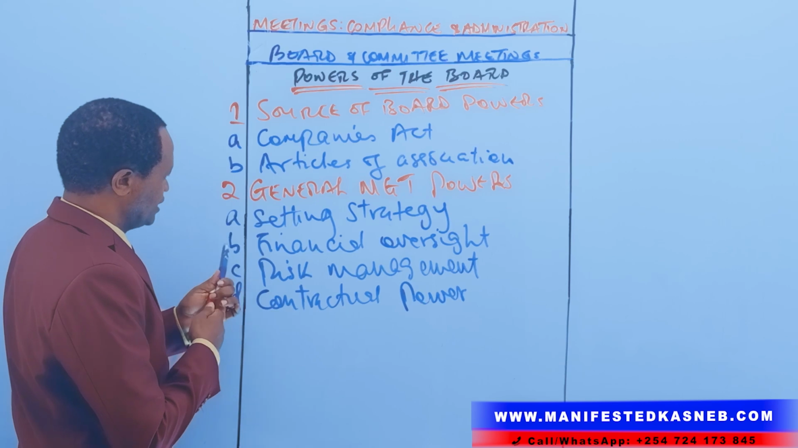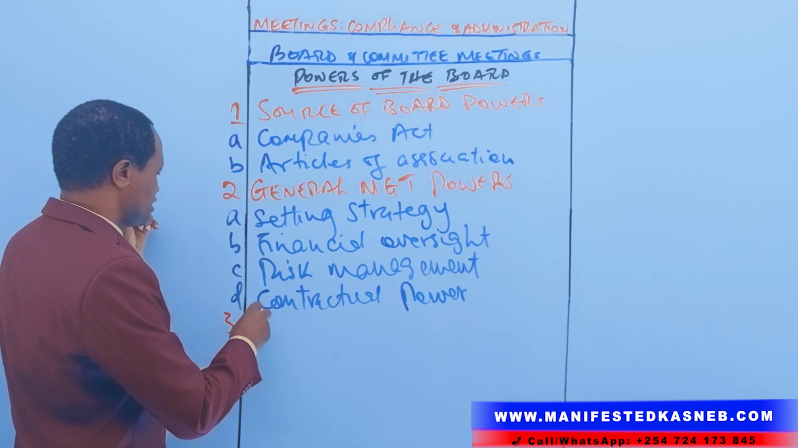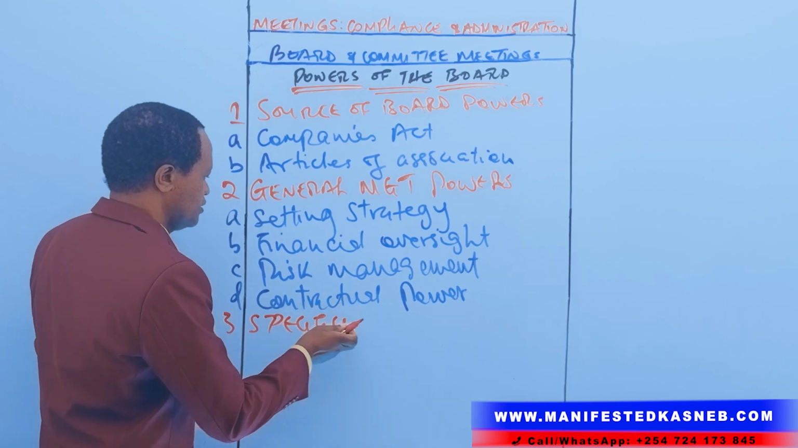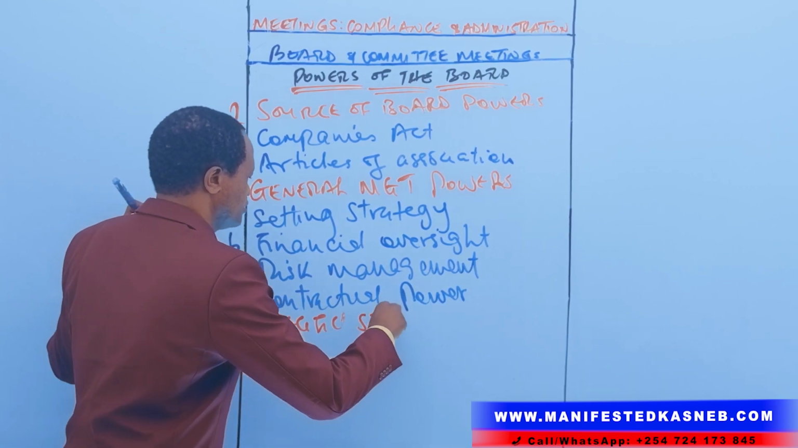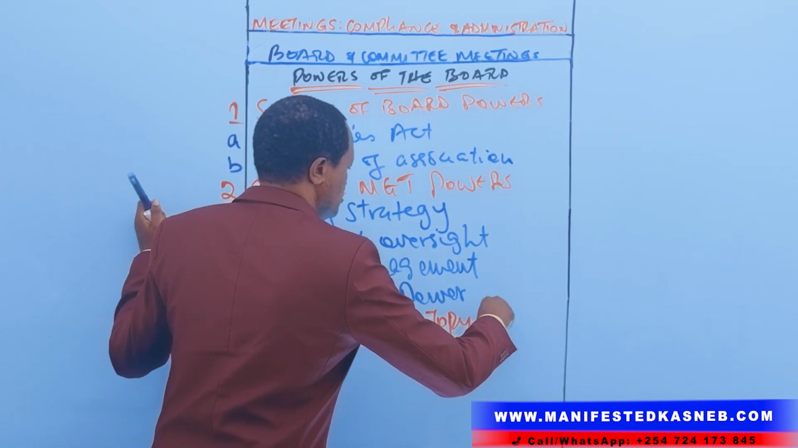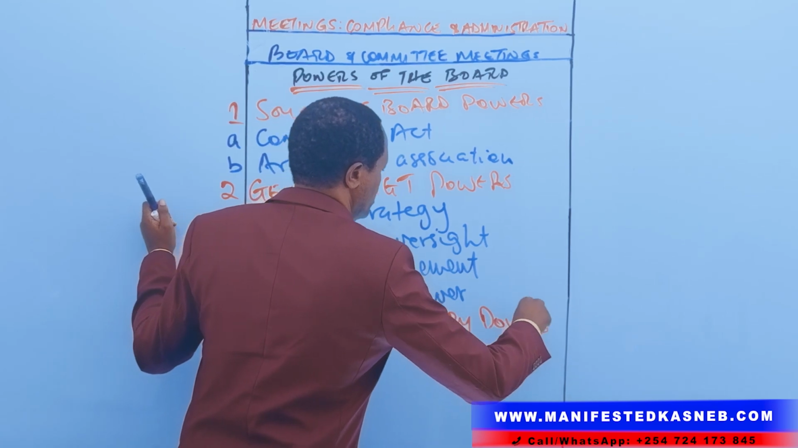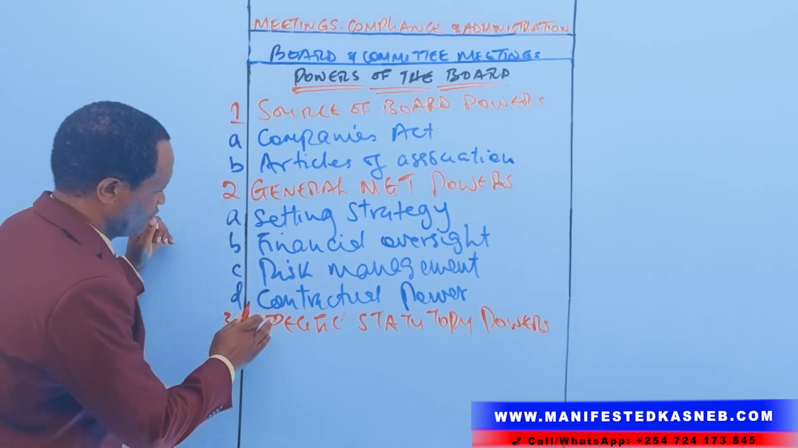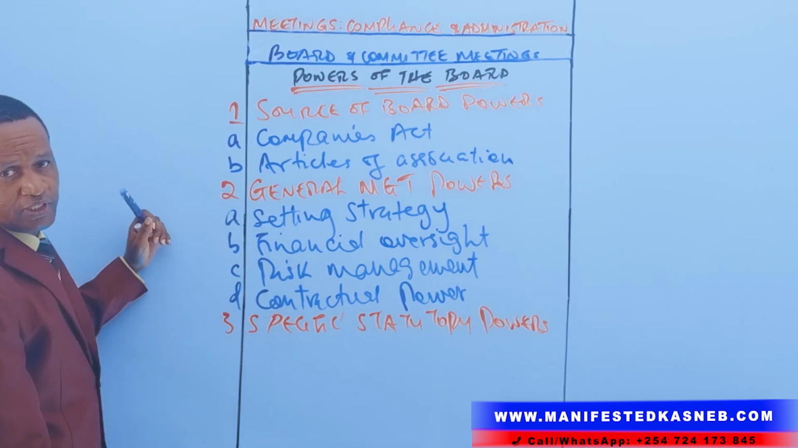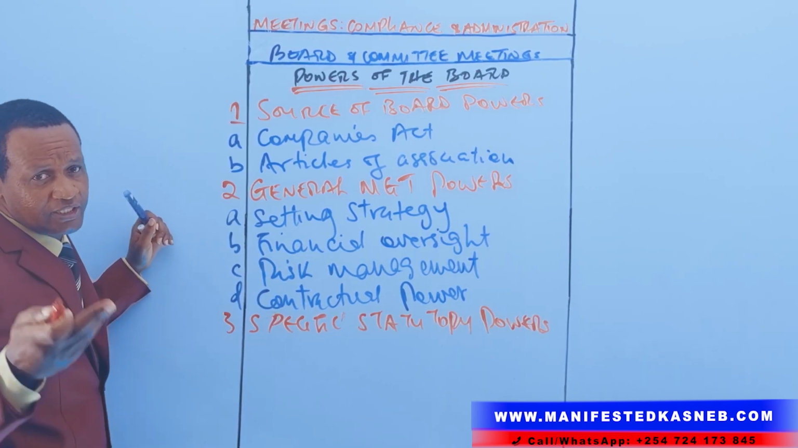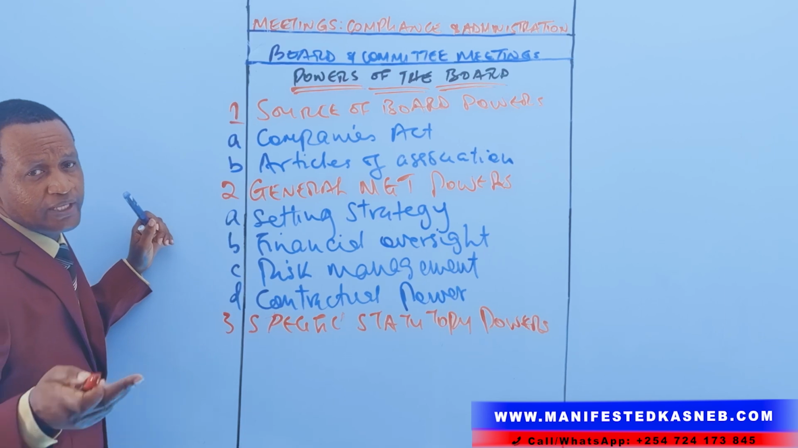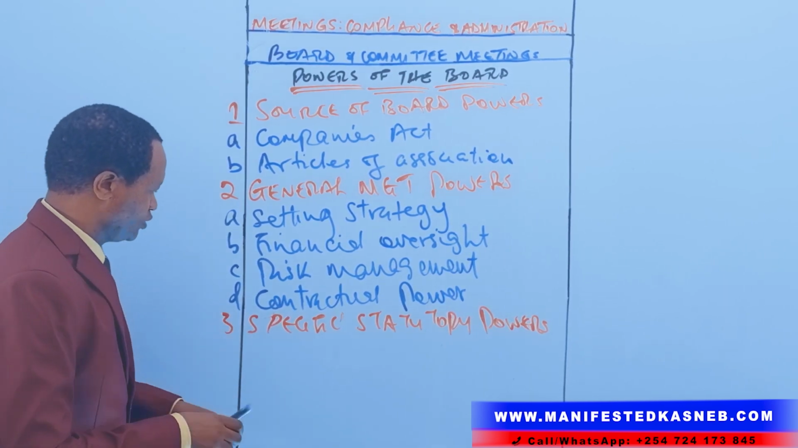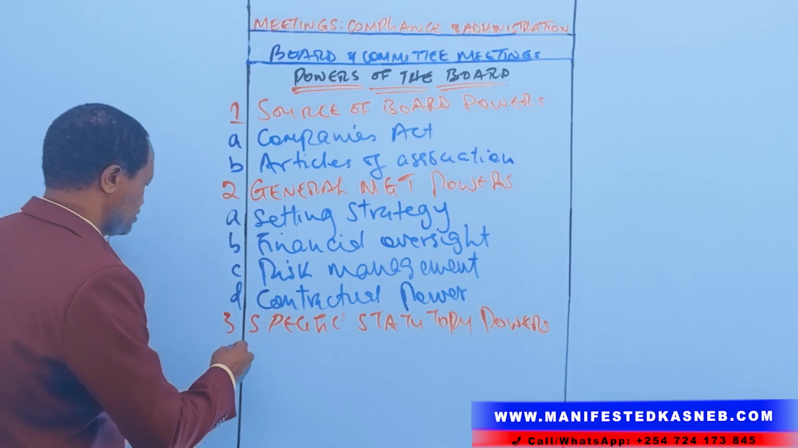How about the specific statutory powers? The board also has specific statutory powers. Now, certain powers are explicitly granted to the directors to ensure the company functions effectively. Such powers include allotment of shares.